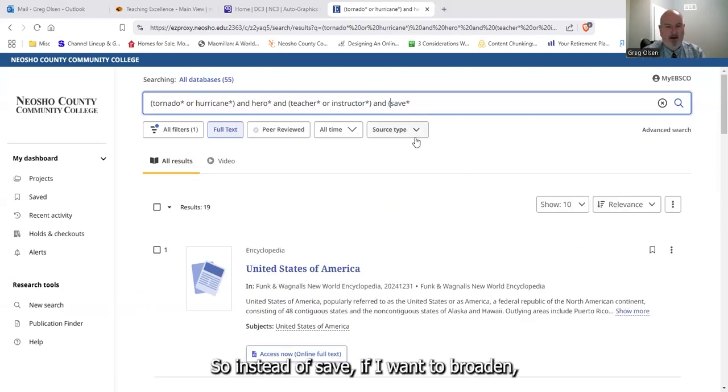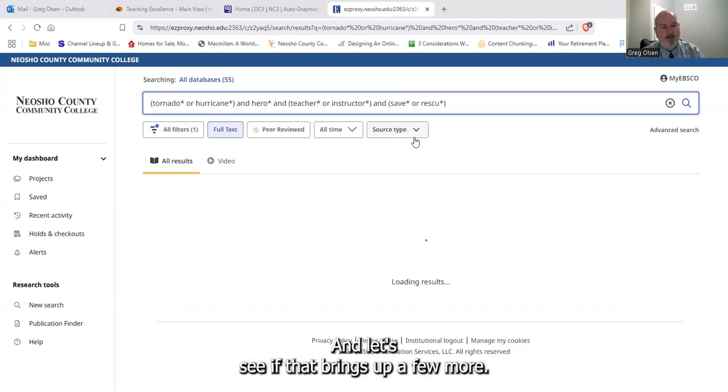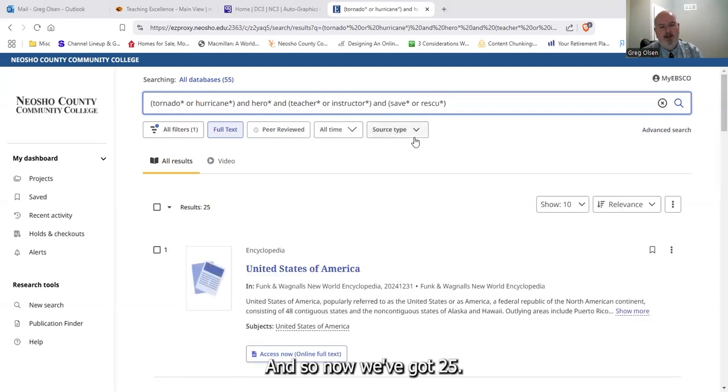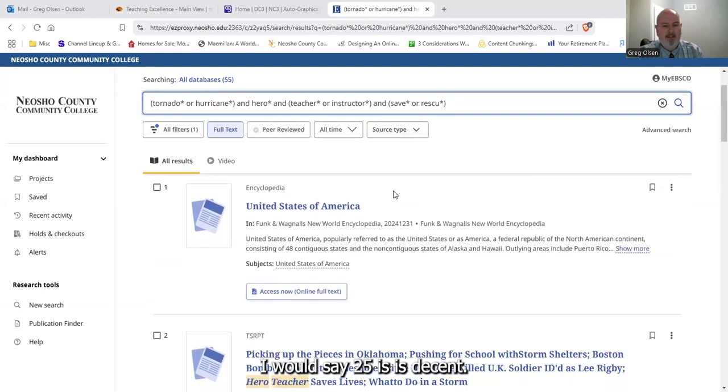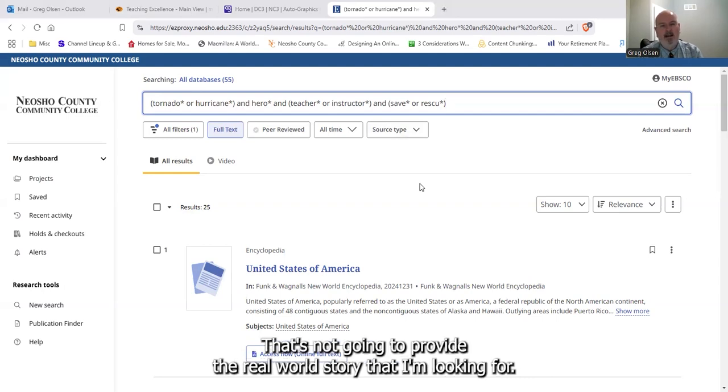So instead of save, if I want to broaden, I can add a synonym, rescue, and I want rescued or rescues. I might want rescuers. Okay, rescuing. If it's rescuing, I will need this N after the U. And let's see if that brings up a few more. Okay, so now we got 25. I would say 25 is decent. I can start looking through these. Now, the very first one is an encyclopedia, and I don't want to use an encyclopedia. That's not going to provide the real world story that I'm looking for.